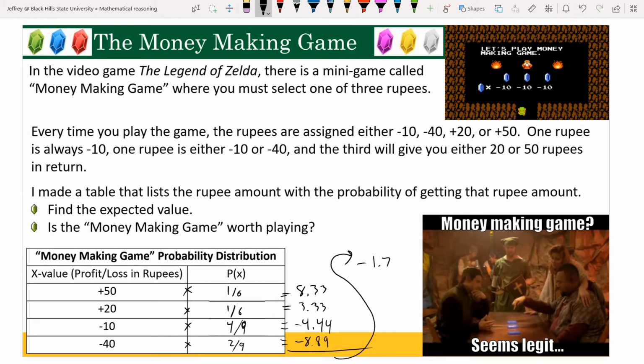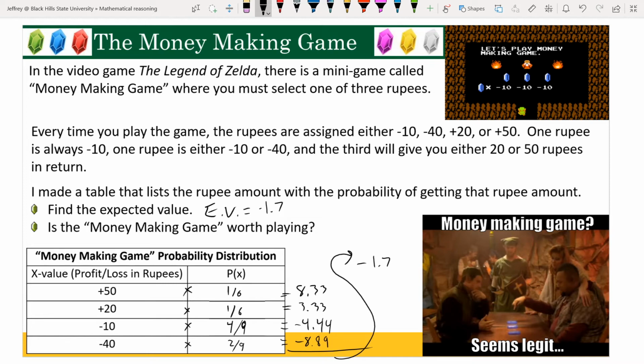But this tells us on average, we would be losing about 1.7 rupees per game that we play in this money-making game. So is the money-making game worth playing? I would say no, it is not worth playing. There are other better ways of getting a hold of rupees, and you can actually get them for free. But also, because on average you would expect to lose about 1.7 rupees per game, that can add up over